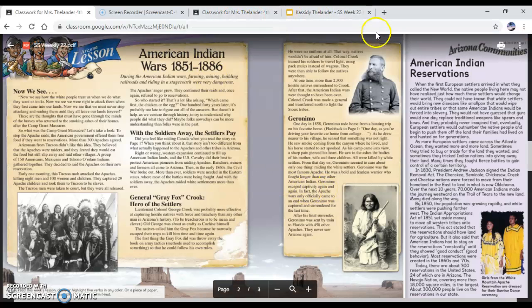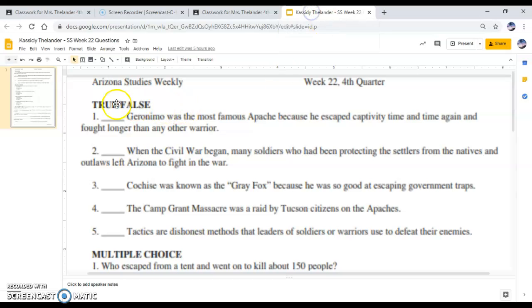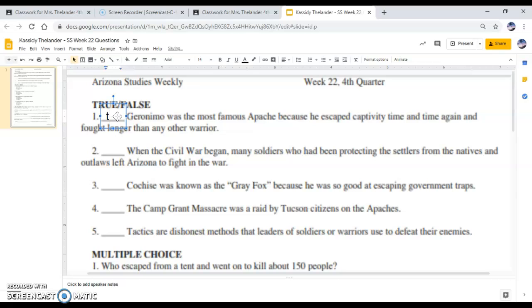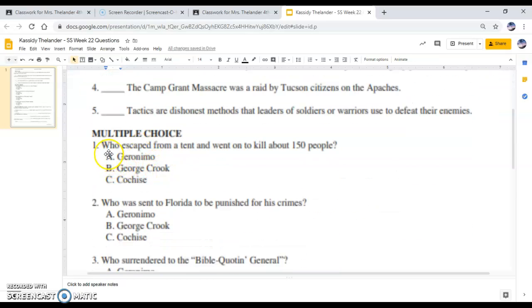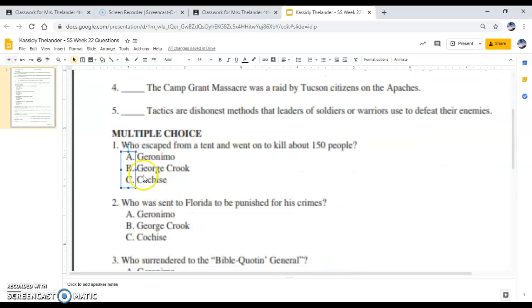So now I can go back up here to my assignment and I can click. And once you click, you'll see that text box appear and I can put in either my true or my false, whichever one I want to answer. Okay, when you come down to the multiple choice questions, you should be able to click. And some of these text boxes didn't quite work out exactly the way they should have, but you should be able to click and put an X over the letter that you want to choose.